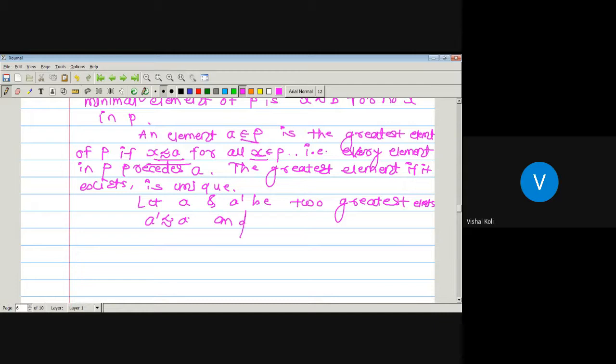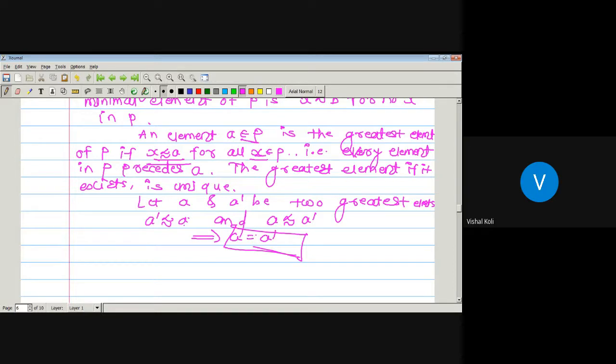And in the second case, if we assume that a dash is the greatest element, then a precedes a dash. So here a dash precedes a precedes a dash. The given relation is a partial order relation, so it must hold the antisymmetric property. a dash precedes a precedes a dash implies a and a dash must be the same. So whenever there is a partial order relation and there is a greatest element, then it must be unique.